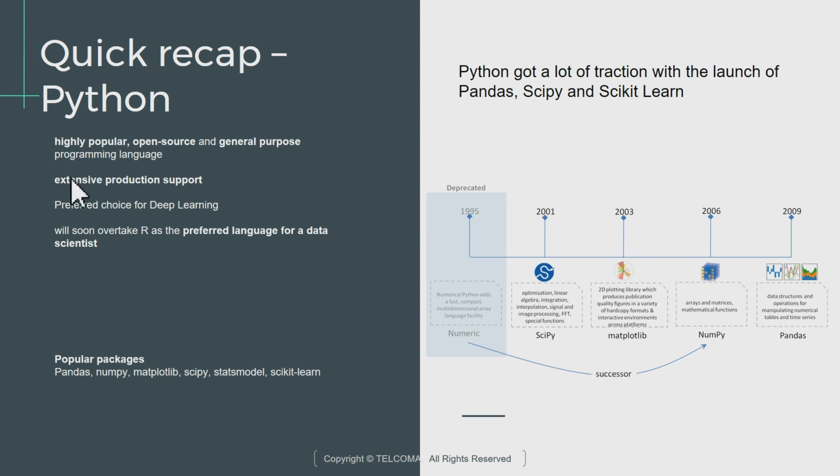It's got extensive production support. So any application where it is launched into production, which means that finally it is deployed for real-time usage, needs a variety of operational activities that need to be monitored. A separate team actually looks into deploying this into production so that it can scale to a different level. Python in that environment has extensive support.